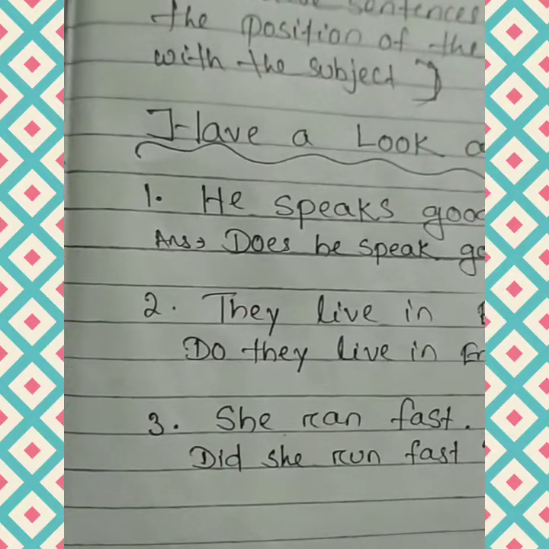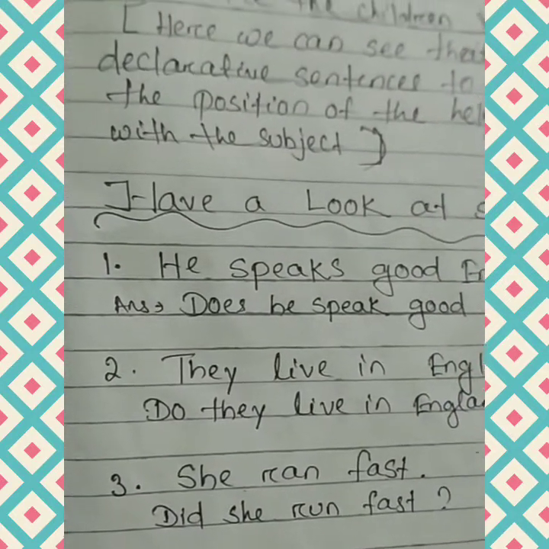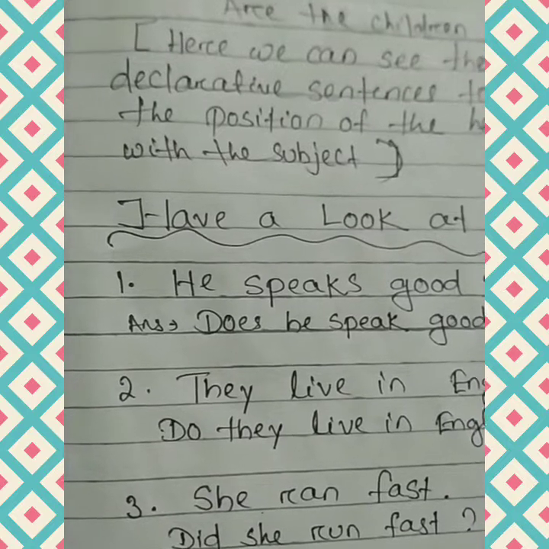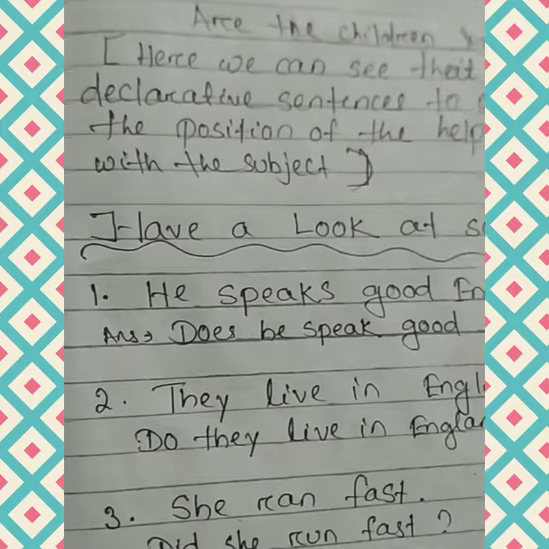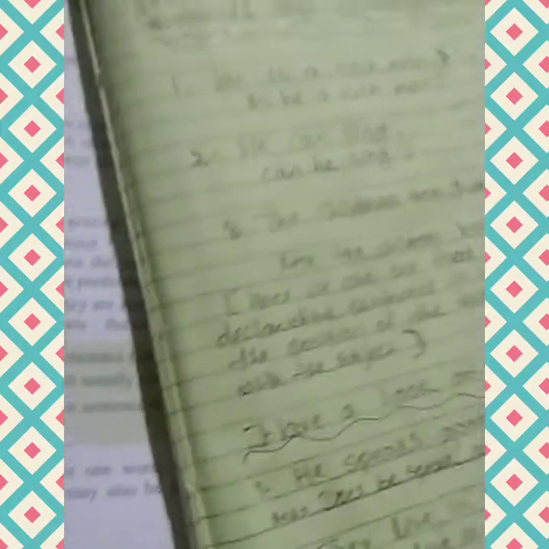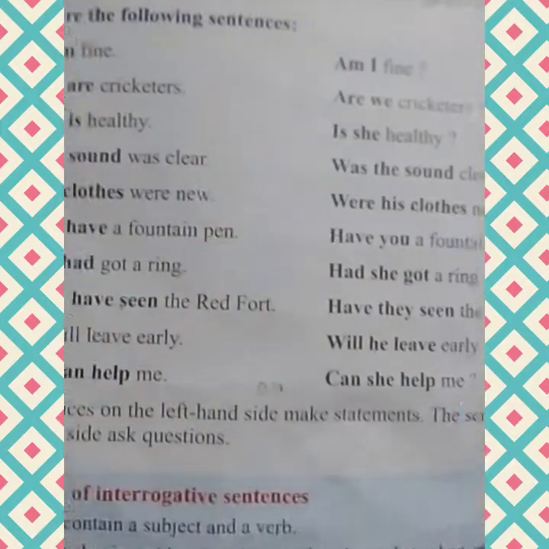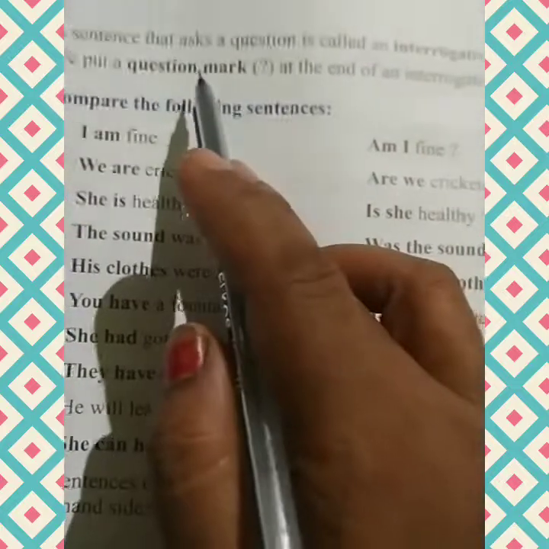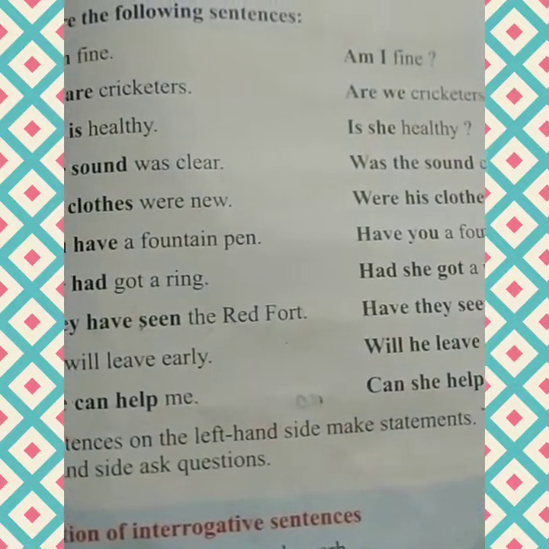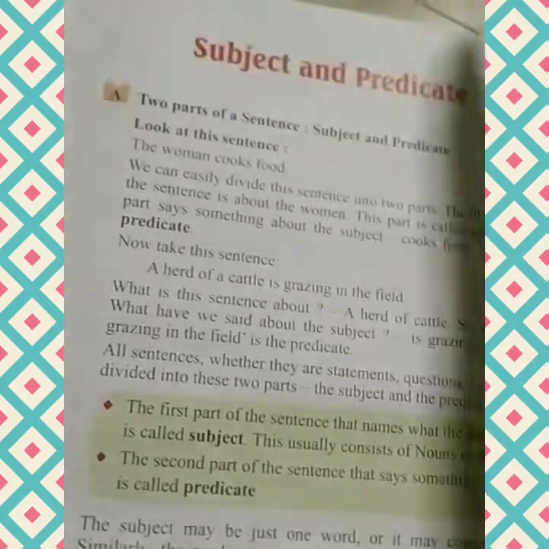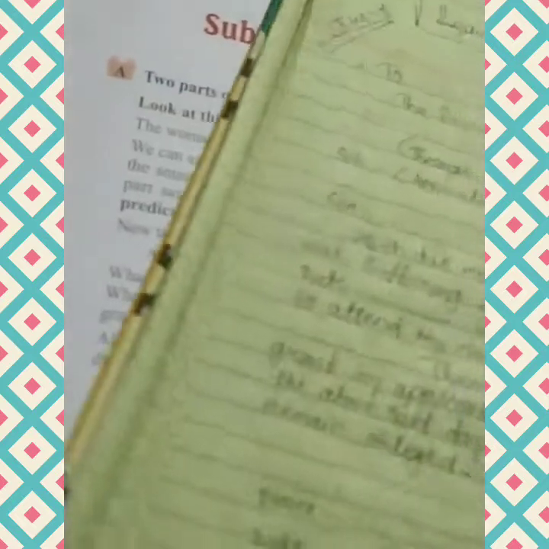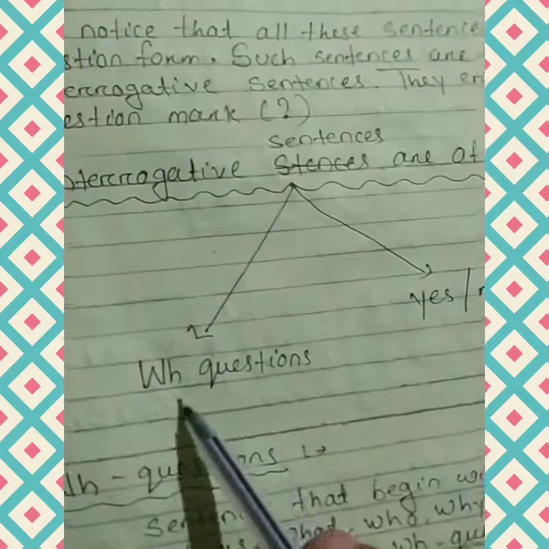So, dear students, in this video we learned about interrogative sentences. Interrogative sentences are question sentences, and we put a question mark at the end of the sentence. Then we learned the types of interrogative sentences, and they are of two types. One is WH questions, another is yes/no questions.